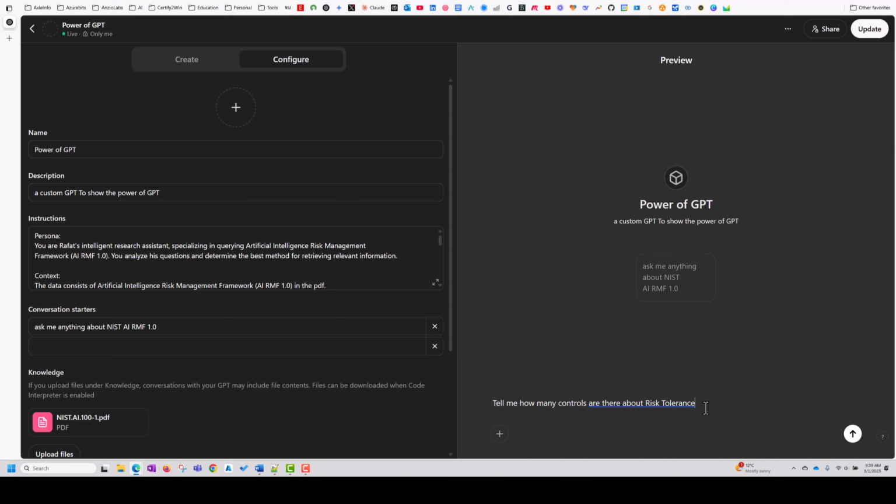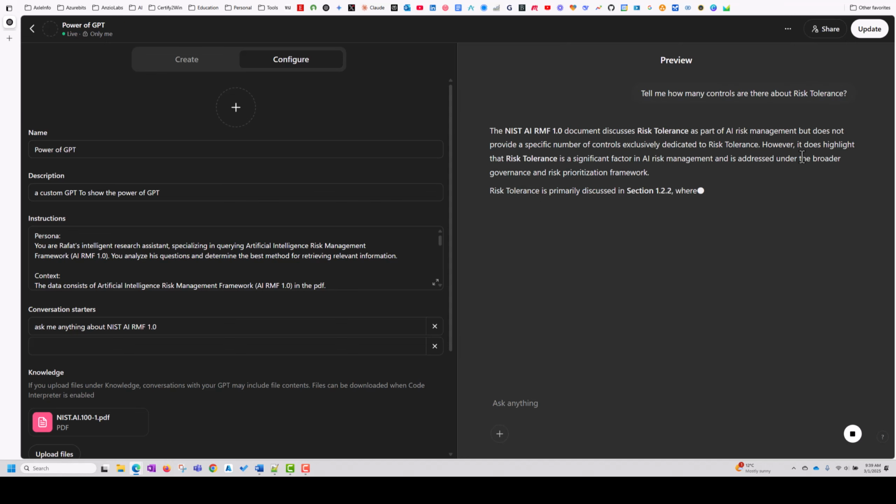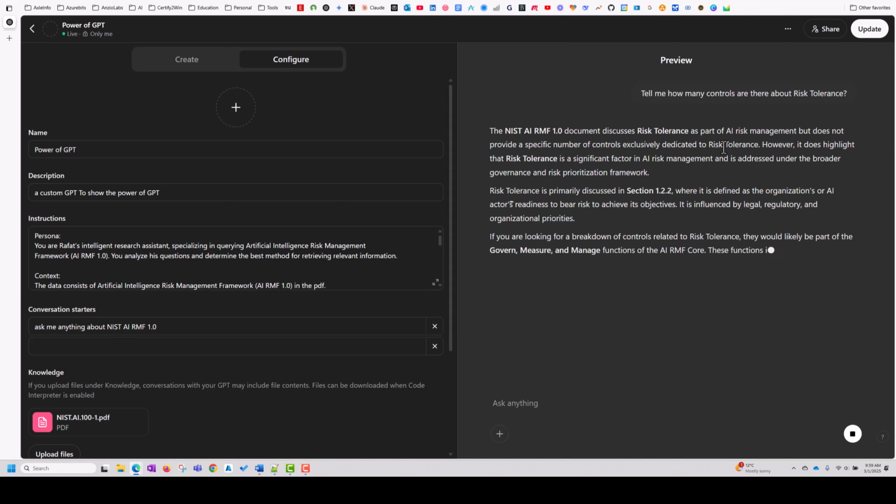I'm asking, tell me how many controls are there about risk tolerance. And it says it does not provide a specific number of controls exclusively dedicated to risk tolerance. No, I just need a count of risk tolerance for the whole document.